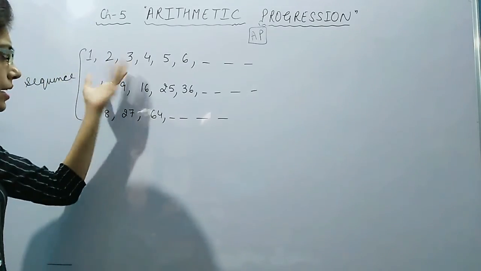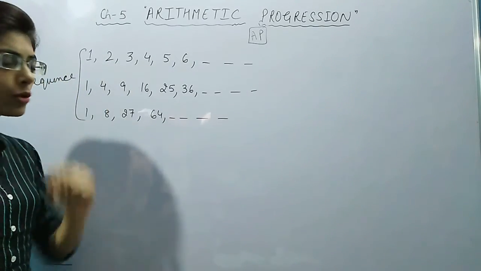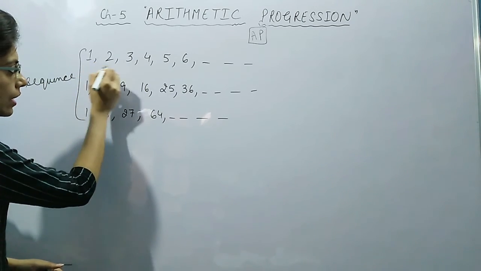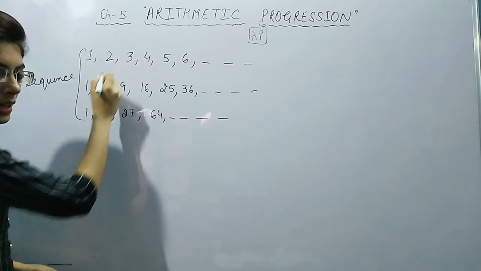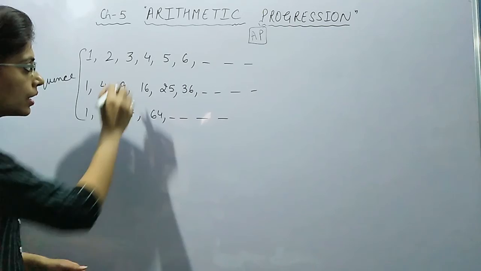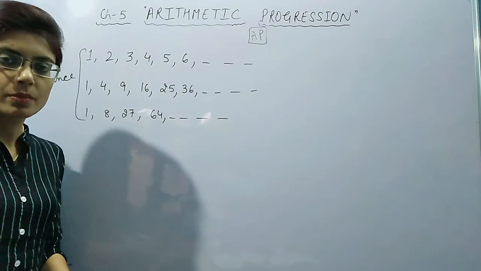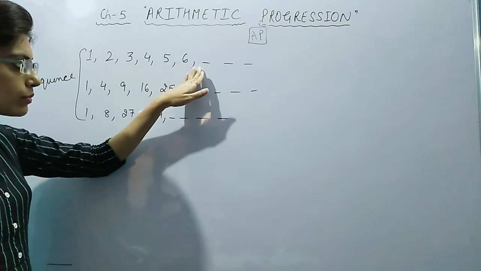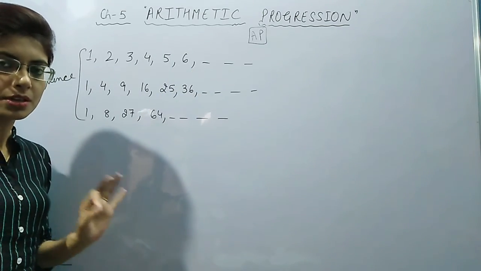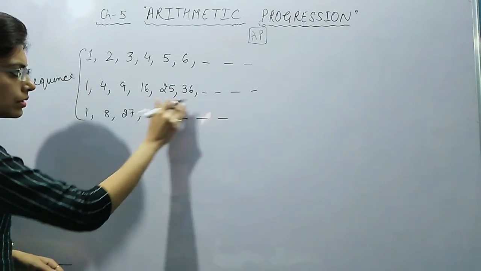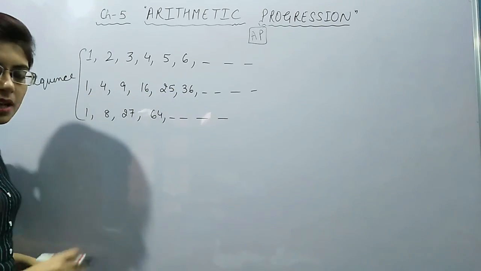Now let us see which rule these numbers are following. Here we can see that the difference of these numbers is 1. Consecutive numbers. Here also the difference is 1, 1, 1. Everywhere the difference will be 1. This is following some rule, which we have understood. Now next, let us see which type of rule these numbers are following.